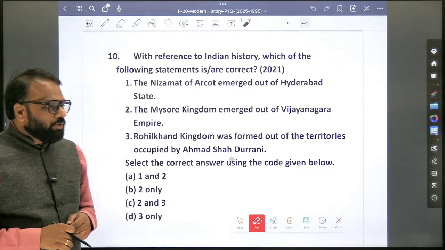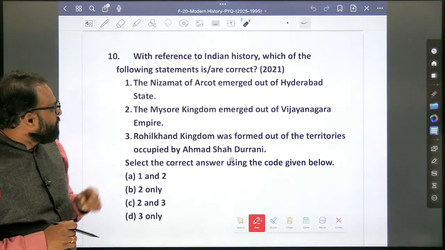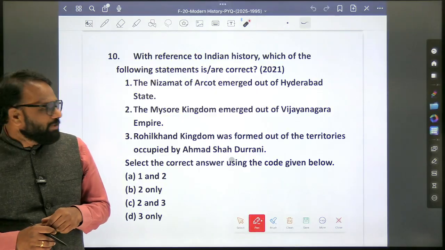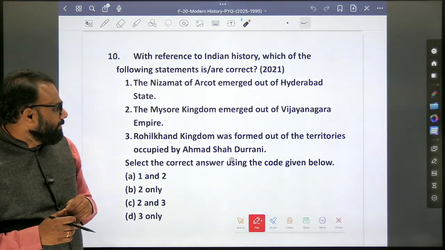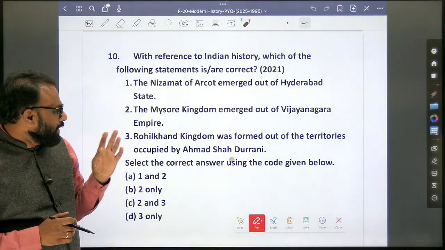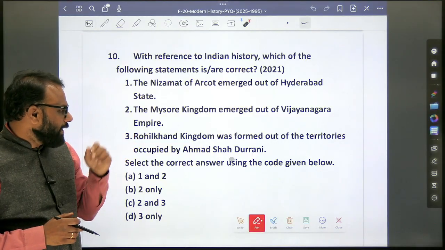So next, again, a very important question. With reference to Indian history, which of the following statements is correct? The Nijamat of Arcot emerged out of Hyderabad state. The Mysore kingdom emerged out of Vijayanagara empire. Rohilkhand kingdom was formed out of the territories occupied by Ahmad Shah Durrani.